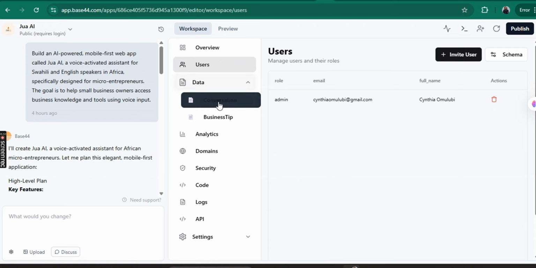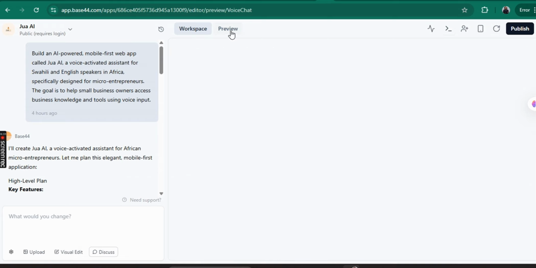Then under data, we have conversation, business tip, anything that relates to a web or app is here. Analytics, the domain, security code, API settings. Okay. Then when you go to preview, this should show us what the app looks like. It's loading.